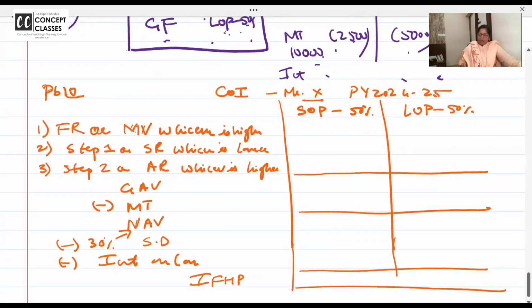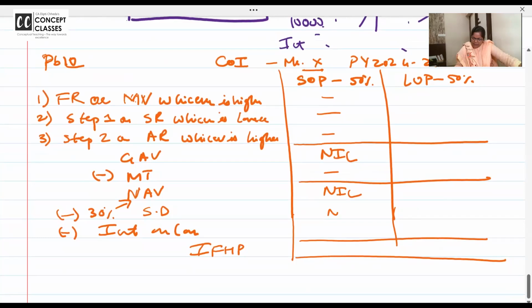Chalo. All of you finish drawing. Always we should do in the exam first SOP. Self-occupied property, GAV is nil, municipal tax is not allowed, NAV is nil, 30% standard deduction nil, and now check the interest part. Interest on the capital borrowed is 63,000.